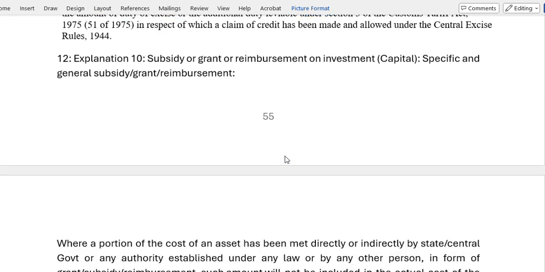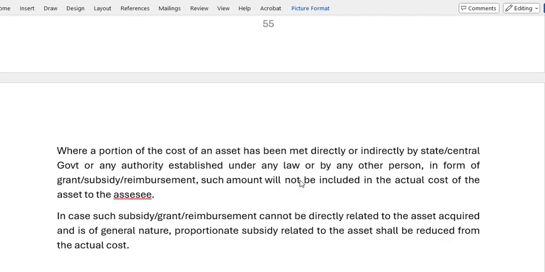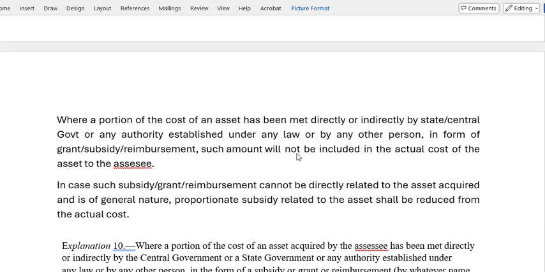Next is explanation 10. Subsidy or grant reimbursement on investment capital. Specific and general subsidy, grant or reimbursement. Whenever you get a subsidy or a grant from the government or maybe some other organization, the subsidy should be reduced from the actual cost, where a portion of the cost of the asset has been met directly or indirectly by a state, central government, or any authority established under any law, or by any other person in form of grant, subsidy, reimbursement.